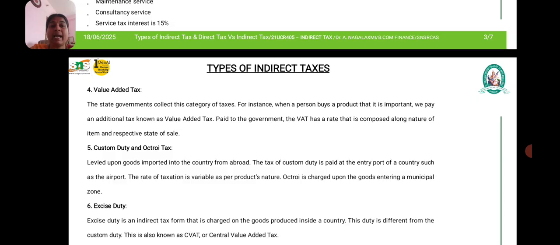The VAT has a rate that differs along the nature of the item and the respective state of sale. So VAT is levied purely by the state government for the imported product. That is said to be the VAT.